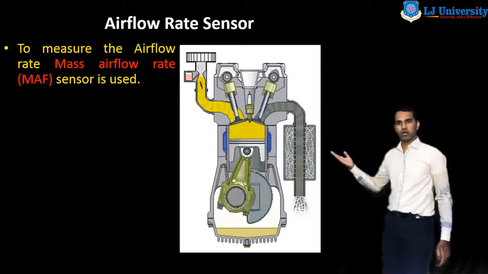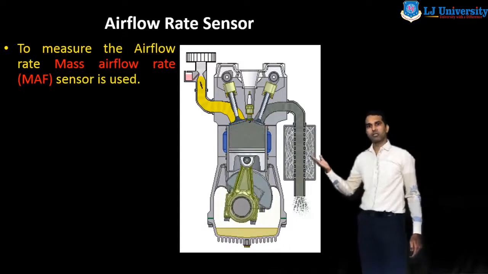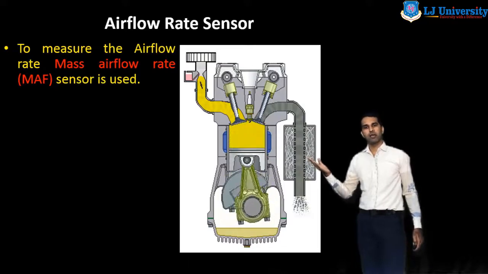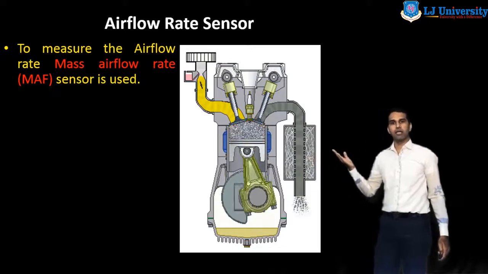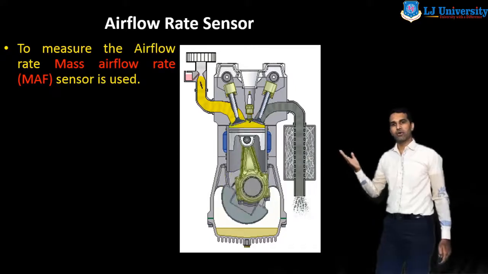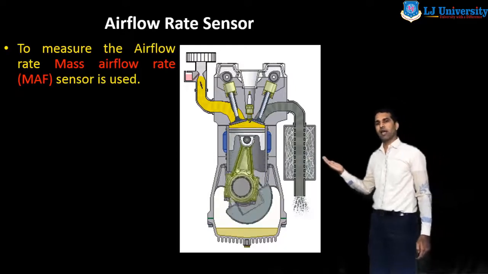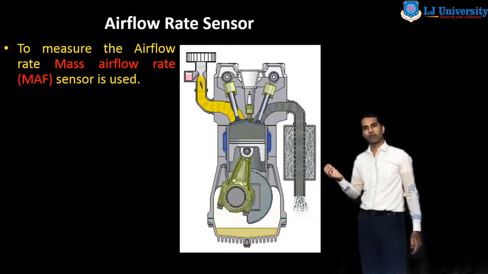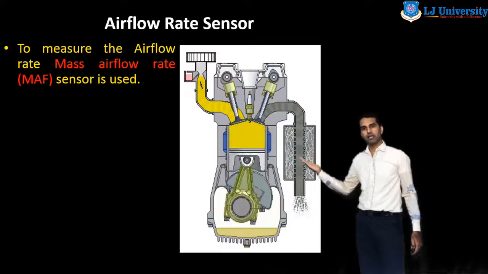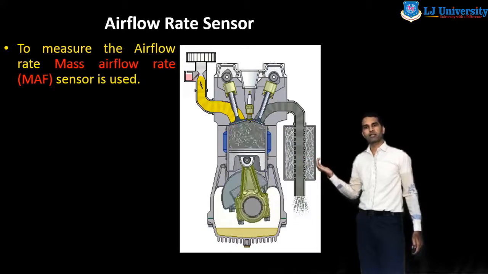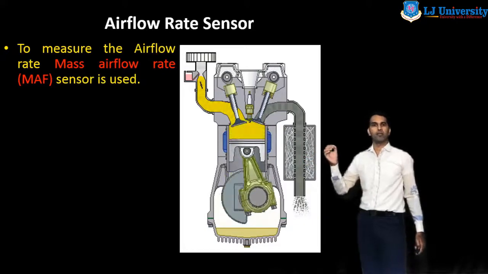Here this is the operation of the IC engine. Yellow color indicates the air and fuel entering the engine through the intake valve, and the gray color indicates the exhaust gas that leaves the engine.